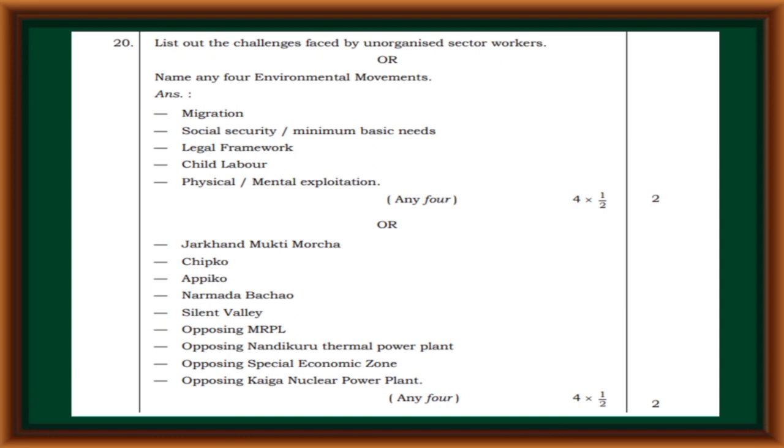List out the challenges faced by unorganized sector workers. Migration, social security or minimum basic needs, legal framework, child labor, physical or mental exploitation. Name any four environmental movements. Jharkhand Mukti Morcha, Chipko, Appiko, Narmada Bachao, Silent Valley, opposing MRPL, opposing Nandikuru Thermal Power Plant, opposing Special Economic Zone, opposing Kaiga Nuclear Power Plant.